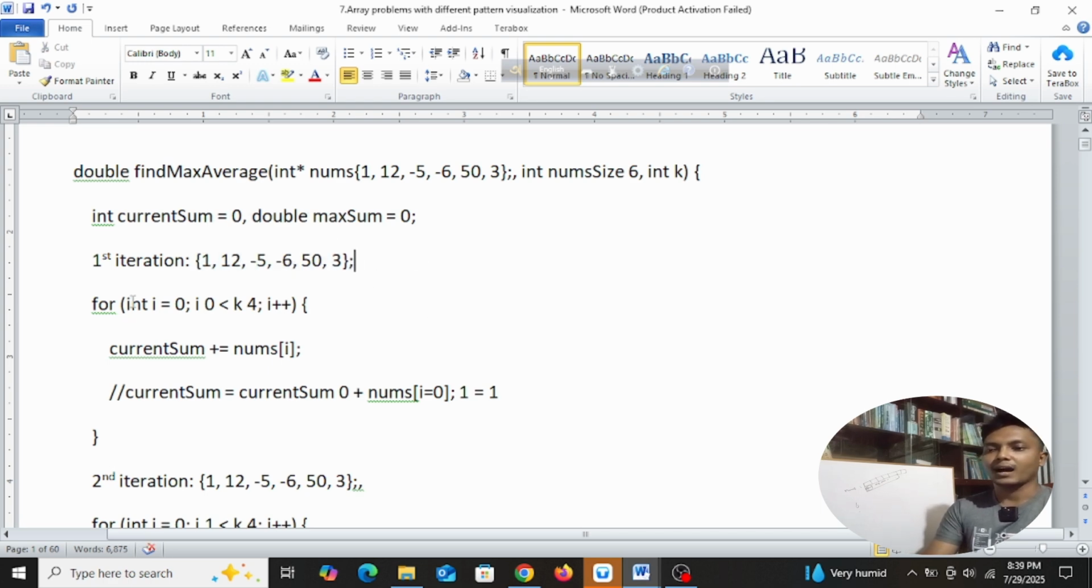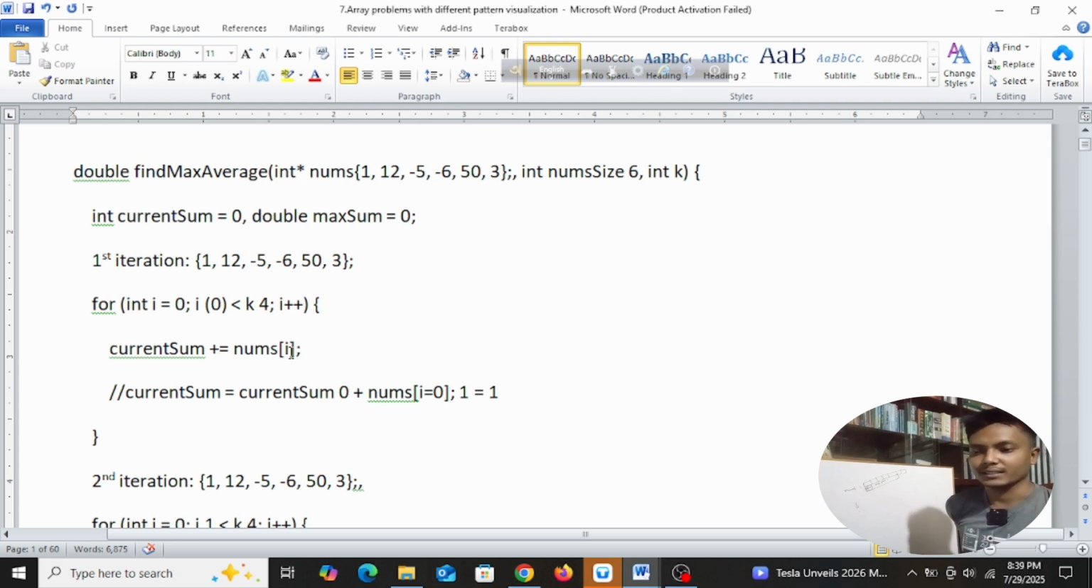So for integer i starts from 0, and this 0 is the position of i, okay, and this 4 is the value of k. We're just taking these numbers in front of my eyes so that we can visualize things easily. And i++ means i will increase by 1 after each iteration, right? So current sum += nums[i].